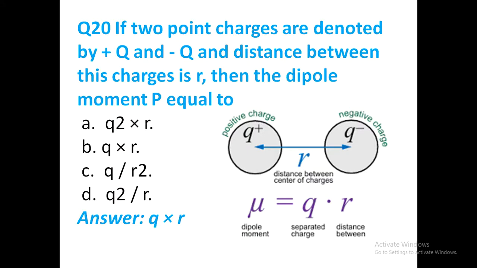If two charges are denoted by plus q and minus q and the distance between these charges is r, then the dipole moment p is equal to q times r, either charge into the distance between them. And here note that the direction of the electric field is positive to negative and the direction of the dipole moment is negative to positive.